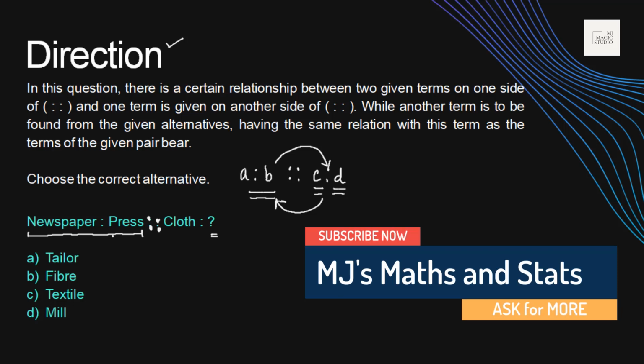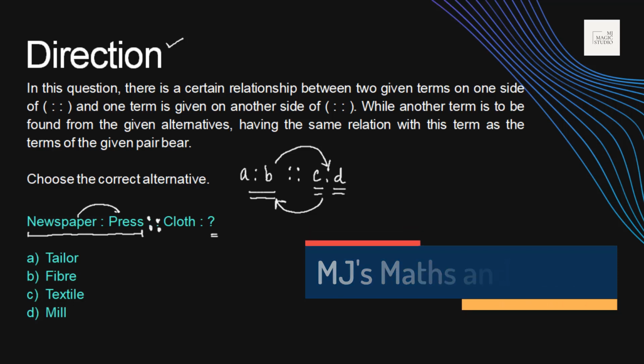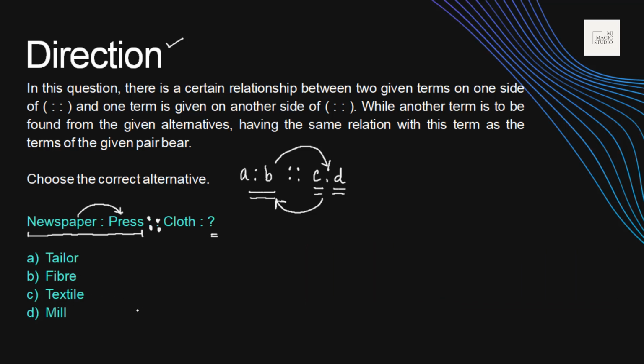Newspaper is prepared in press, or newspaper is printed in press. So if I use the same relationship, cloth is prepared or manufactured in obviously it cannot be tailor.